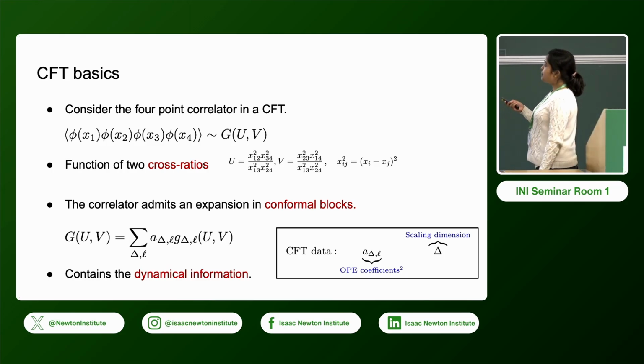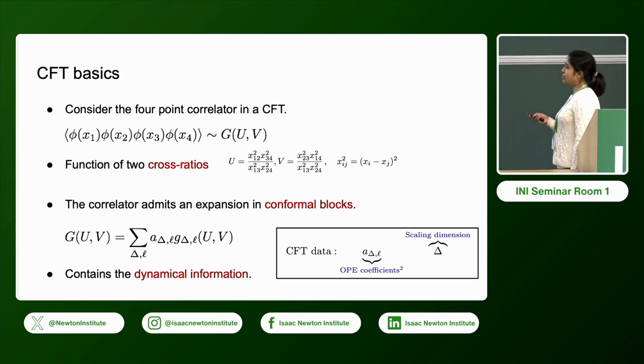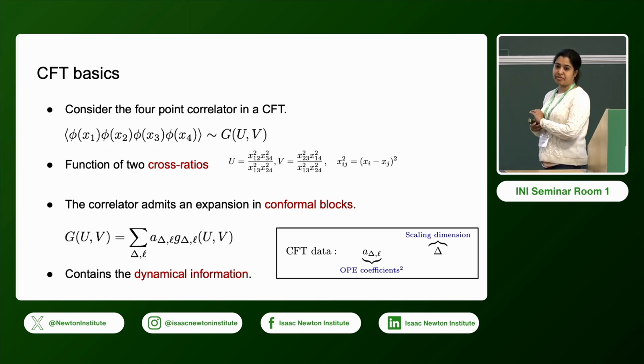This function G(u,v) admits an expansion in conformal blocks. This is how it looks. This function small g, these functions are known as the conformal blocks, and the functional form of these functions is fixed by symmetry.